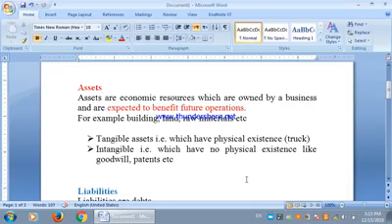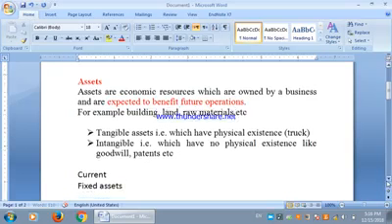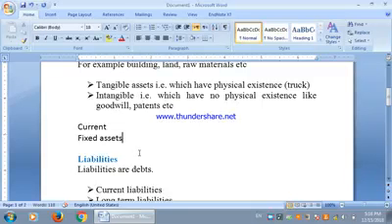Besides the tangible and intangible assets, we have two further types. One is the current assets and the other is the fixed assets. Those assets which can be converted into cash within a year or less than 1 year are treated as the current assets, while those assets which take more than 1 year to be converted into cash are treated as the fixed assets.